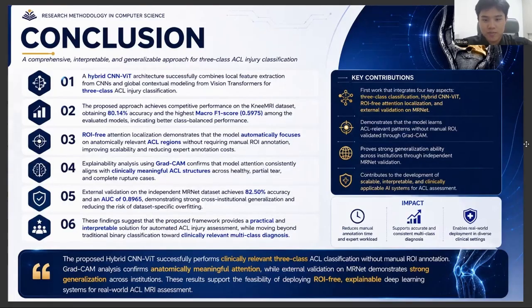In conclusion, our hybrid CNN-ViT architecture successfully combines the local precision of CNN with the global context of Transformer. We have demonstrated that ROI-free localization is not only possible but effective, reducing expert workload and annotation costs. This research provides a generalizable and interpretable framework that moves us closer to automated, high-granularity ACL assessment in clinical practice. Thank you for your time.